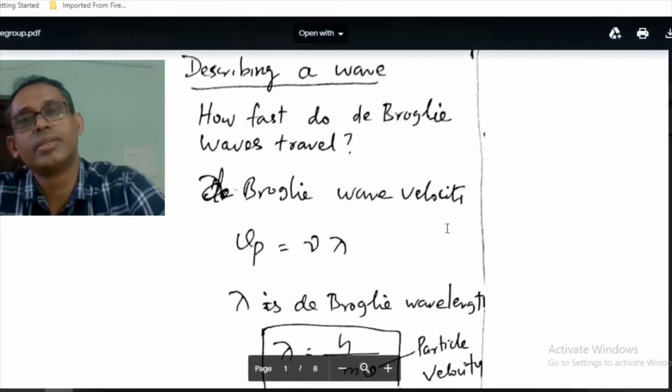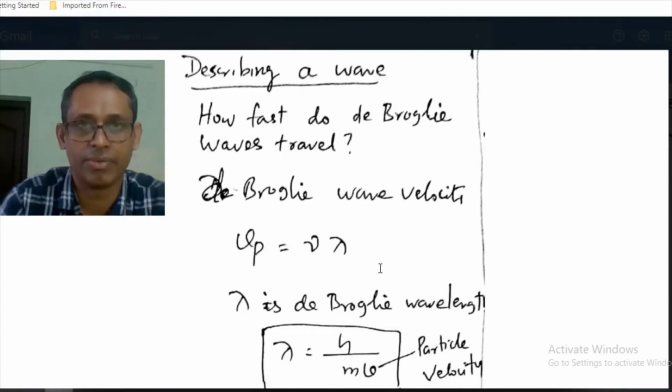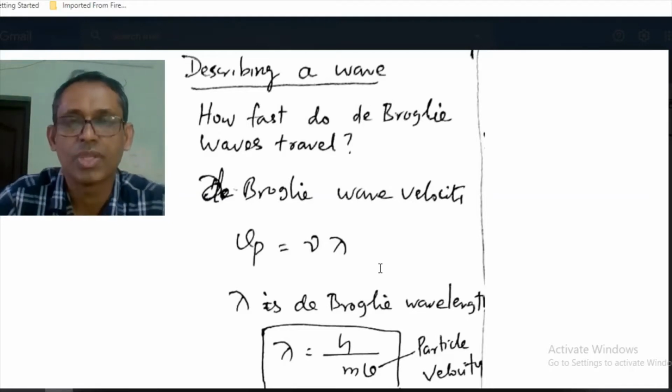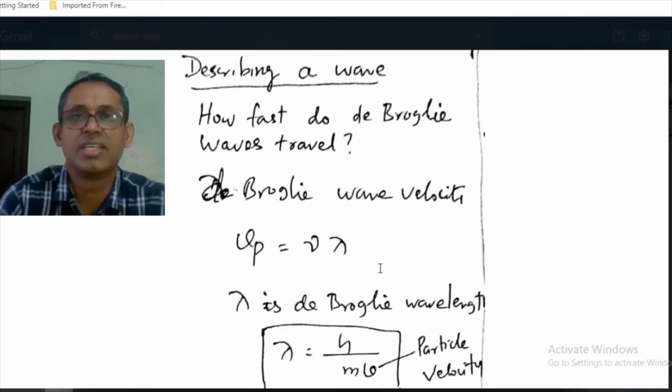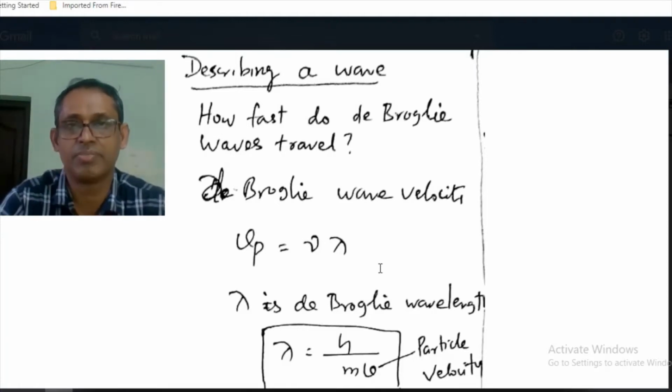And then we saw that in a de Broglie wave, a matter wave, the wave associated with a material particle, the quantity that varies is the wave function. So in a wave, there will be some quantity that is varying, whose variations make up the wave.